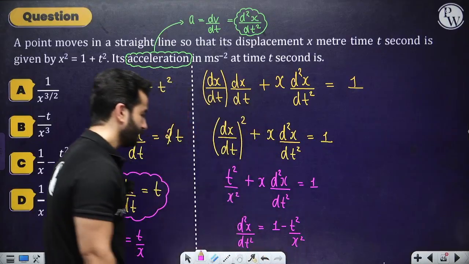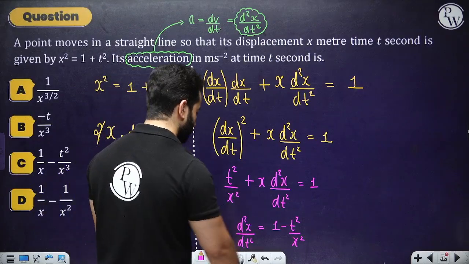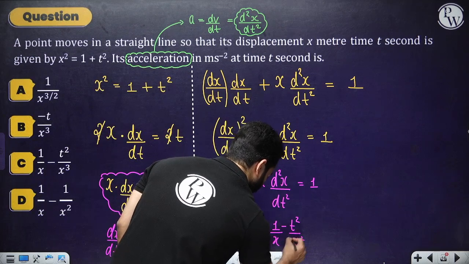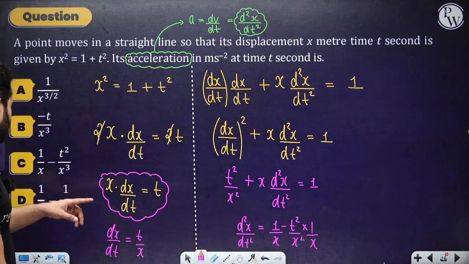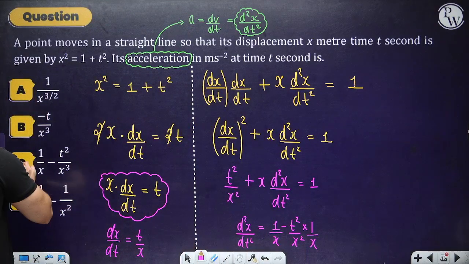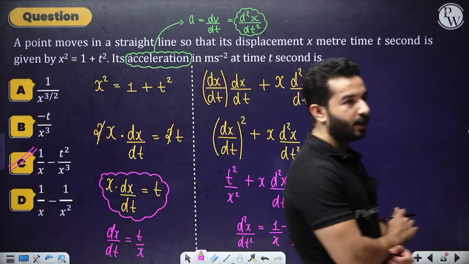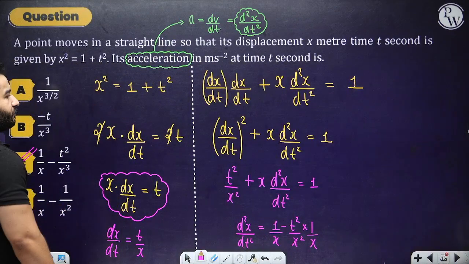Is that correct? And I've got one more x over here, so I'm going to multiply it, so it will become x, and I also multiply it x, so it would become 1 upon x minus t square by x cube. Hopefully you have got it, right? No more doubt. This was the first question.